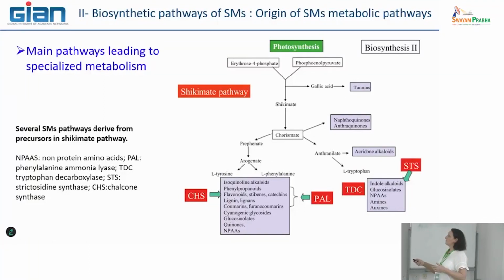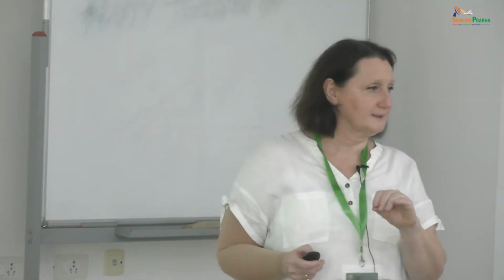And both of these two molecules can be combined in order to make the Shikimate. And the Shikimate is one of the main entries for, in particular, phenyl compounds metabolic pathways.